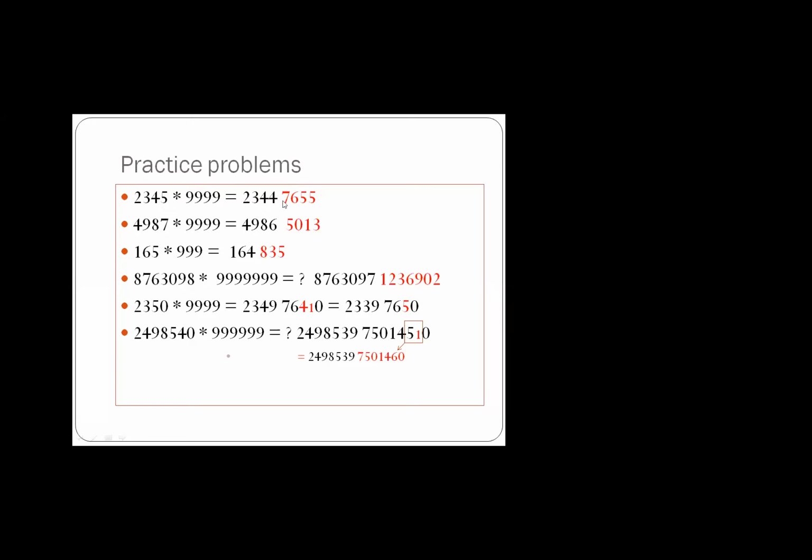9 minus 2 is 7, 9 minus 3 is 6, 9 minus 4 is 5, and 10 minus 5 is 5. Okay, so the complete answer will be 2 3 4 4 7 6 5 5. Whatever I have written in black is your left hand side part, and whatever I have written in red is your right hand side part. The left hand side part is obtained by subtracting 1 from this number, and the right hand side part is obtained by applying Nikilam Sutra on this number.